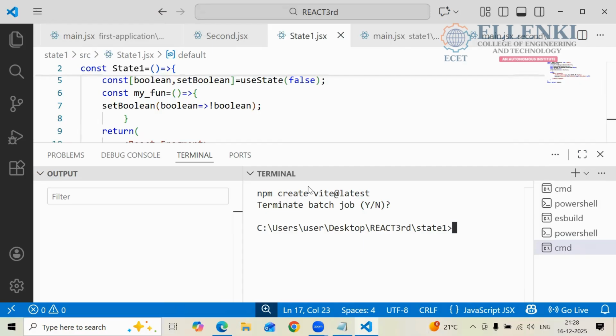Now cd space cd dot, then it will move to the React folder. Now you have to create the project. How do you create the project? npm create vite@latest. If you know the answer, you can tell, right?